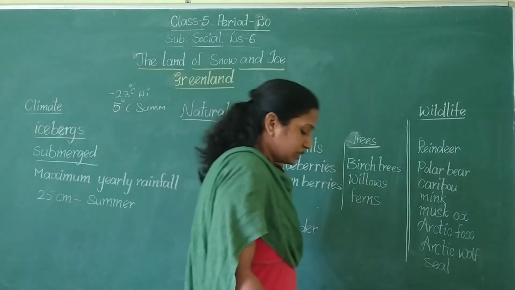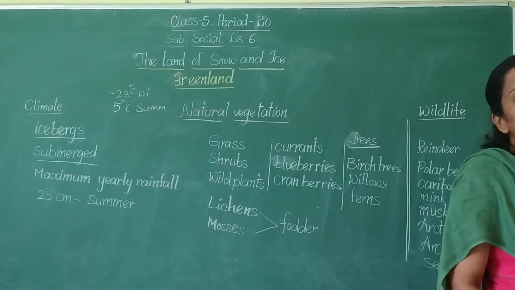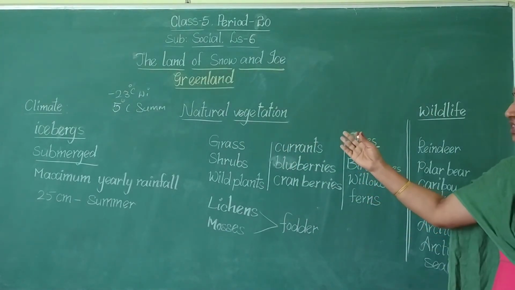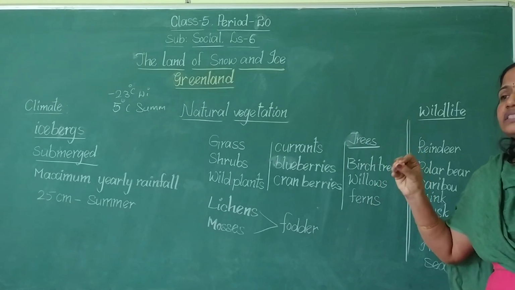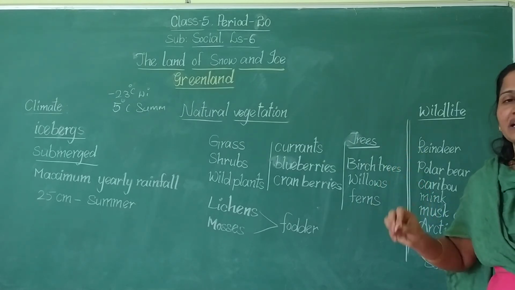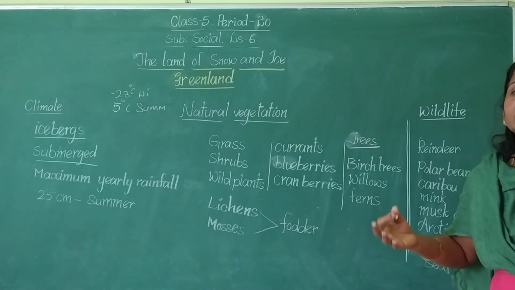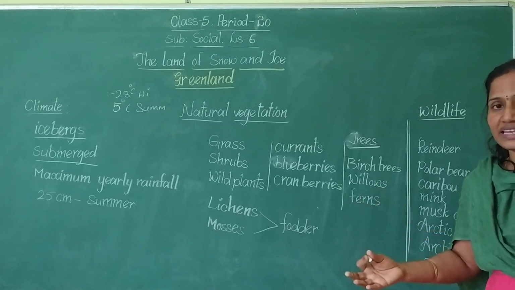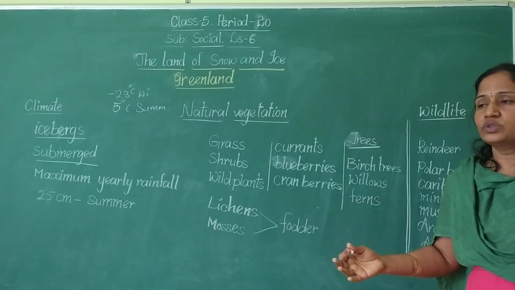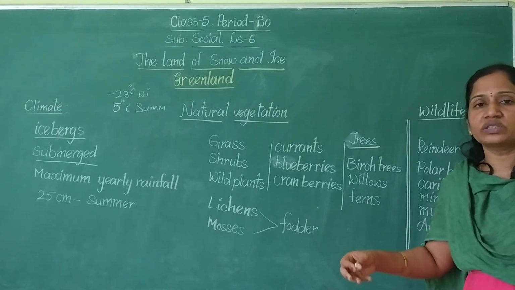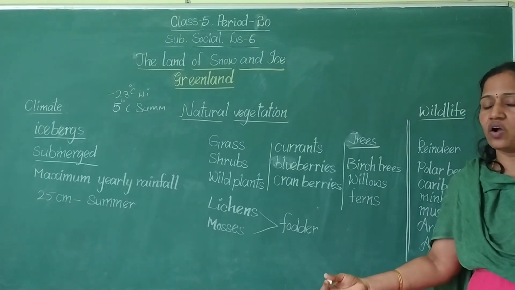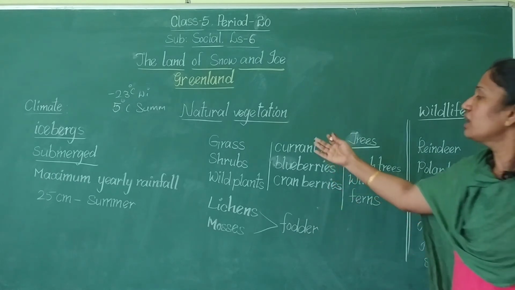Okay children, so this is about the natural vegetation. What is meant by vegetation? Vegetation is nothing but the plantation and trees, what type of plants and trees grow in that particular area or region. So what plants we can see, what trees are grown in that area or region. That is about the vegetation.